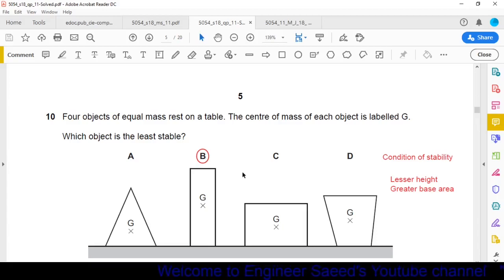Question number 10. Four objects of equal mass rest on a table. The center of mass of each object is labeled G. Which object is the least stable? Okay, here we have to find out which object is least stable. For least stable, the condition is more height and lesser base area. Looking at all four cases, in object B the height is maximum and the base area is minimum compared with the remaining three options. So object B is the least stable, and our correct option is option B.